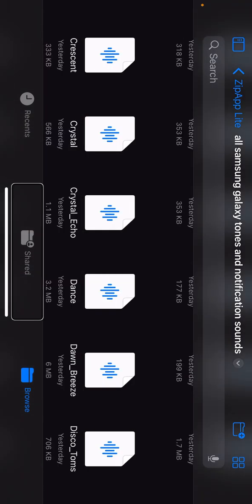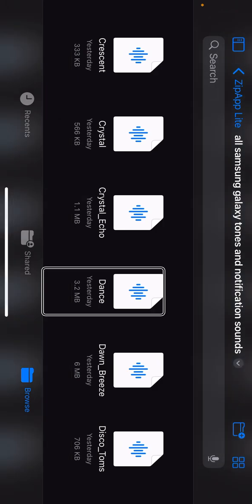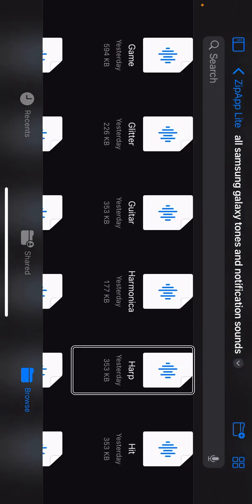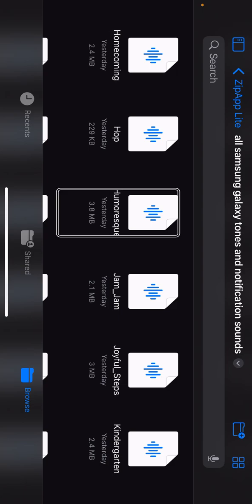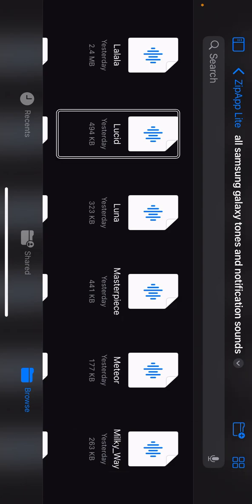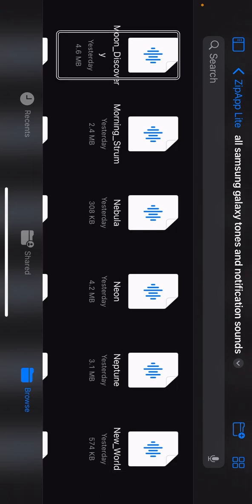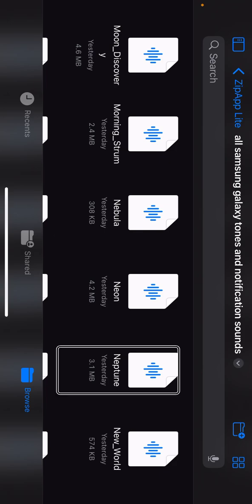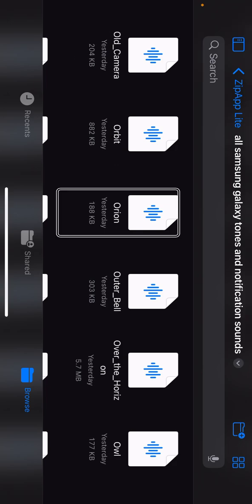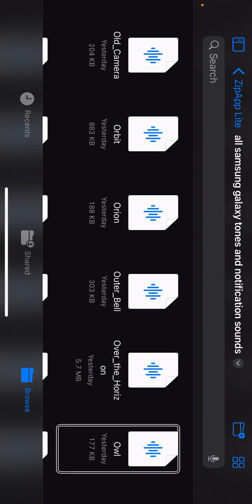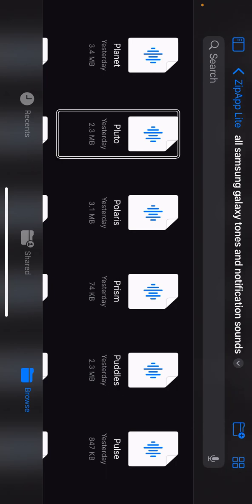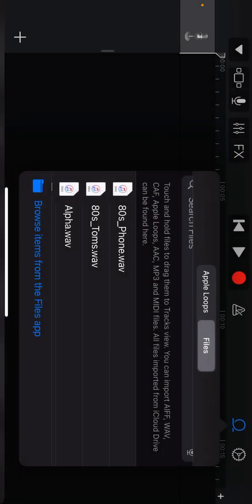I've not imported all the sounds. I still have a lot to do. Luna, Milky, Nebula, Neo, Neptune, new, old, orbit, outer, over, owl, planet, Pluto audio.